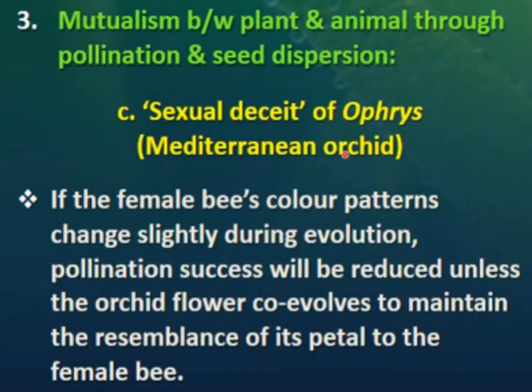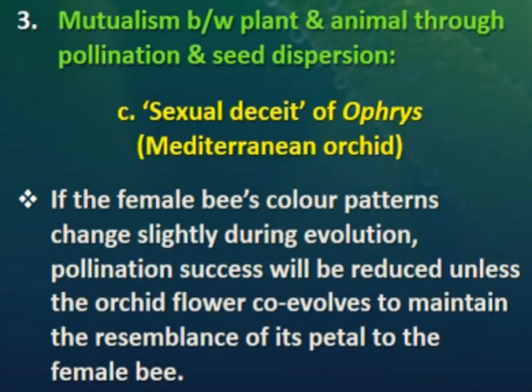Here in Mediterranean orchid, what happens if the female bee's color patterns change slightly during evolution? Pollination success will be reduced unless the orchid flower co-evolves to maintain the resemblance of its petal to the female bee.